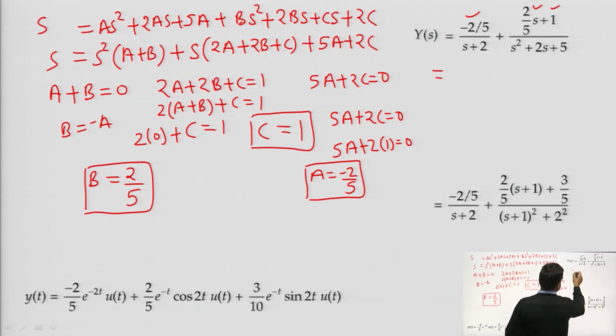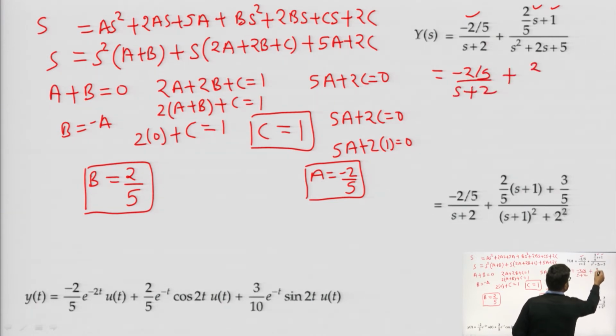Now, we will find its inverse Laplace. Before finding the inverse Laplace, it will be minus 2 by 5 over s plus 2, plus (2 by 5 s plus 1) over s square plus 2s plus 5.